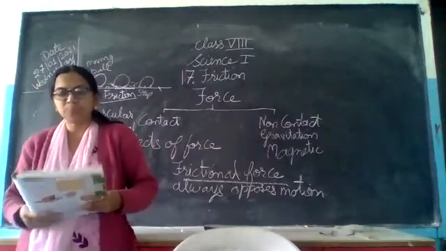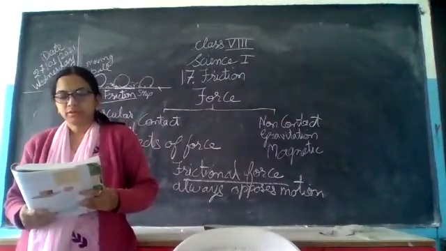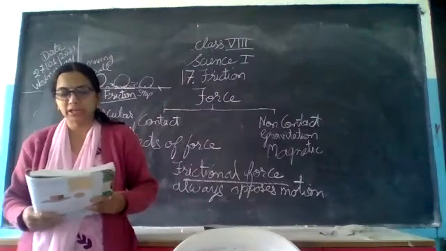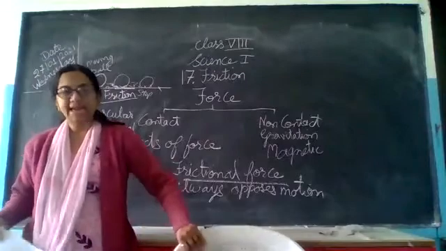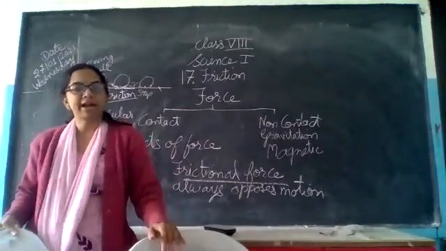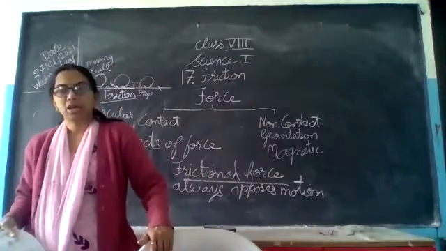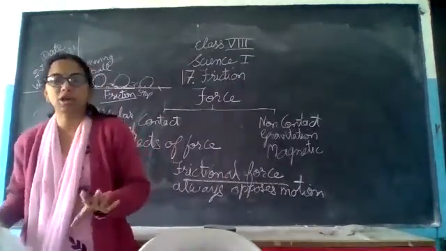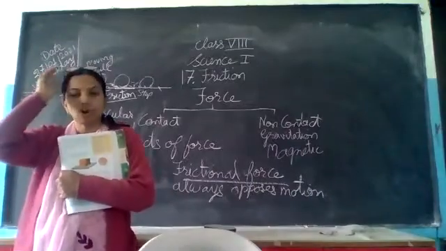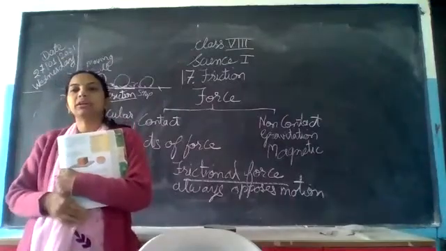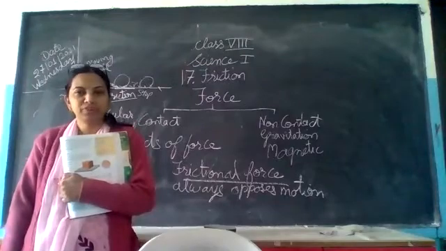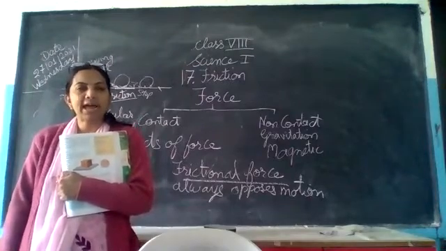Another activity is pushing the table. If I stop pushing, it will stop automatically because the legs of the table rub against the floor of the room and friction happens. Even when we walk on the floor, nowadays we have very fine tiles in our homes, but when we walk on them, we don't fall down immediately. We don't slip. Why?